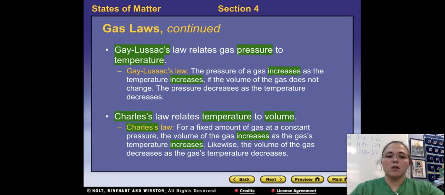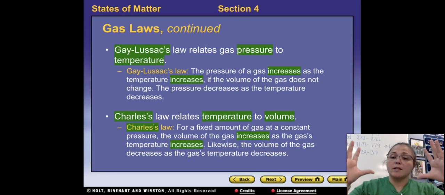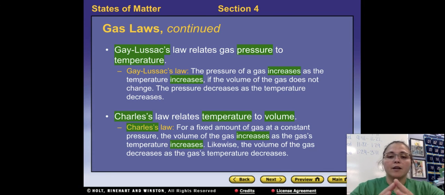So thinking about a balloon again, because if you kept it at the same pressure, the volume of a balloon can expand or shrink. So if you have a balloon outside on a hot day, the volume of the gas or the balloon is going to increase. And then if you maybe put that balloon in a refrigerator, freezer or something, why you would, I don't know. But just to test it out, then the temperature is going to decrease, so the volume will decrease.